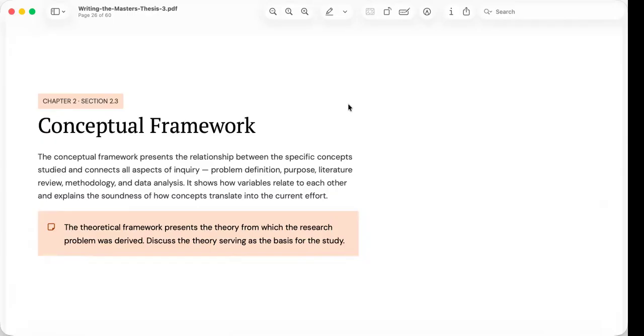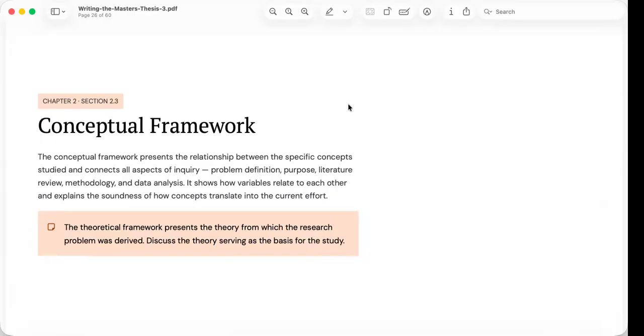The conceptual framework, however, is your own construction. It takes ideas from theory and literature and organizes them specifically for your own study. In other words, the theoretical framework tells us why the concepts should be related, while the conceptual framework shows how they are related within your particular research.